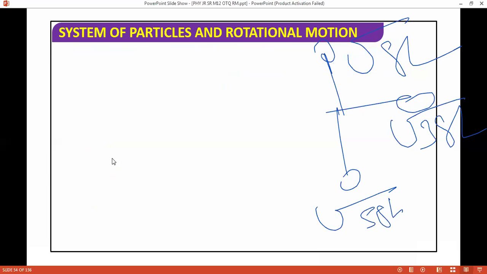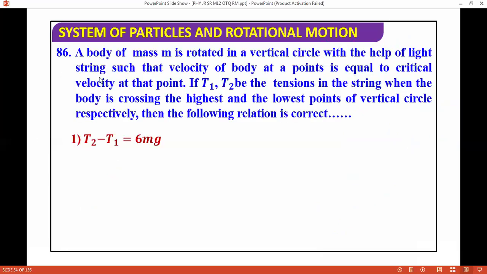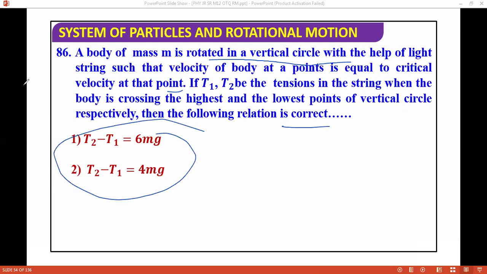Next question: a body of mass M is rotated in a vertical circle with the help of a string such that the velocity of the body at the highest point is equal to the critical velocity at that point. If T1 and T2 are the tensions in the string when the body is crossing the highest and the lowest point of the vertical circle respectively, then the following relations hold. I already taught you this, so it's a very easy and good question.